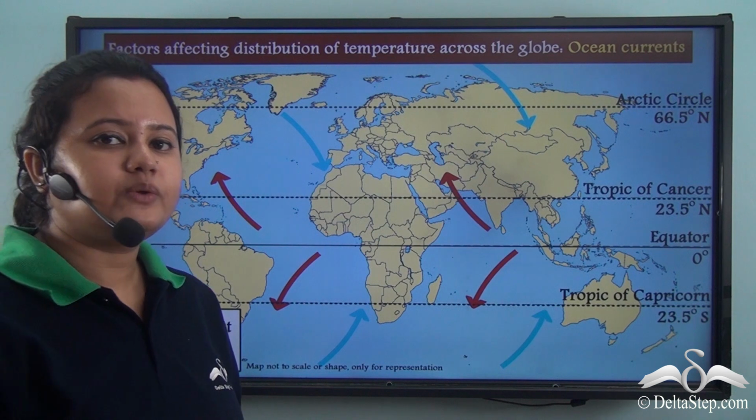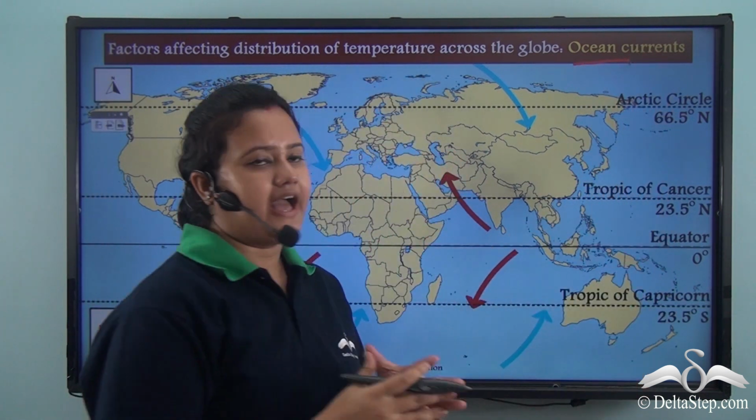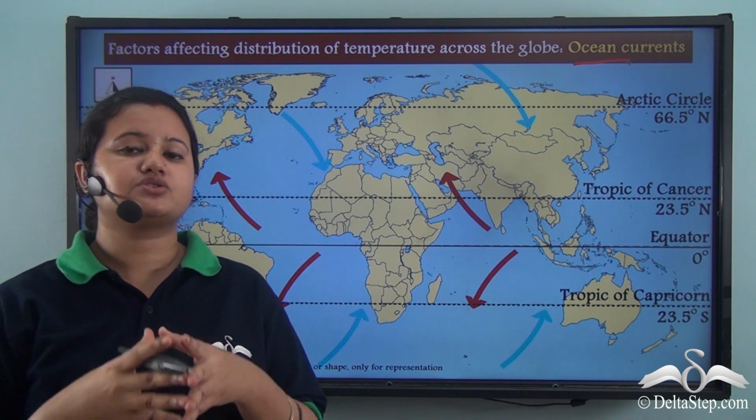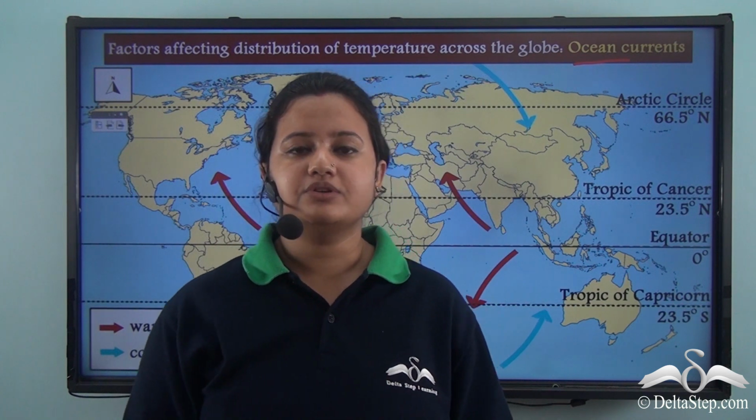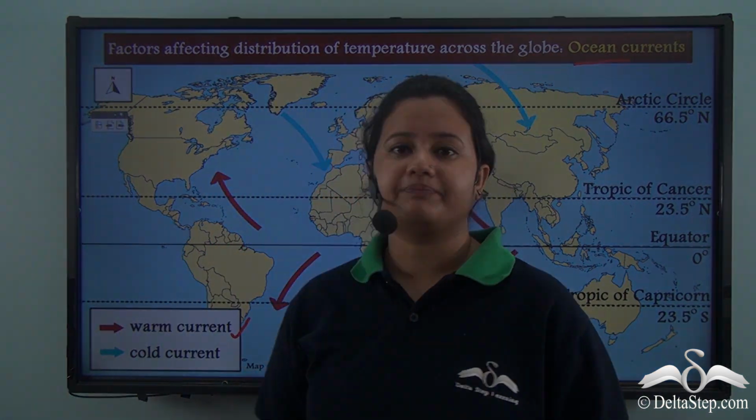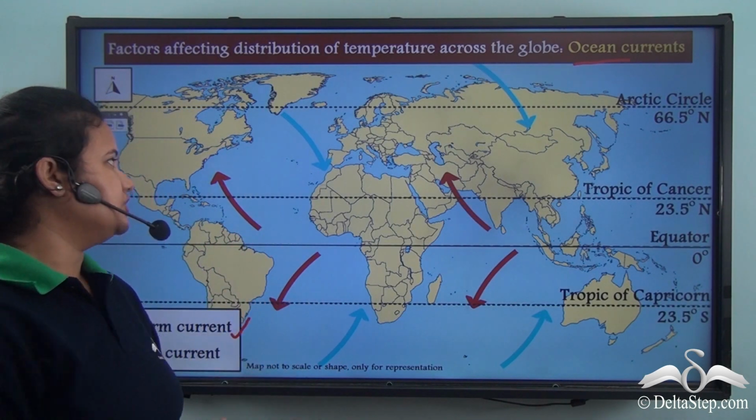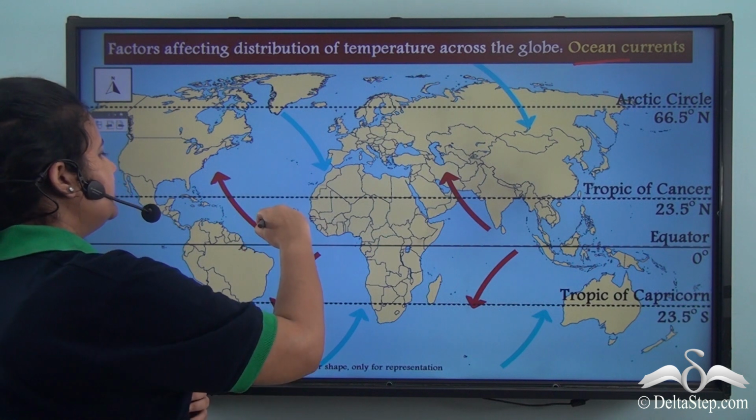Now, the circulation of ocean currents has a similar influence over temperature. In this map, the arrows marked in red represent the warm currents. The warm currents originate in the equatorial region and they move towards the poles.